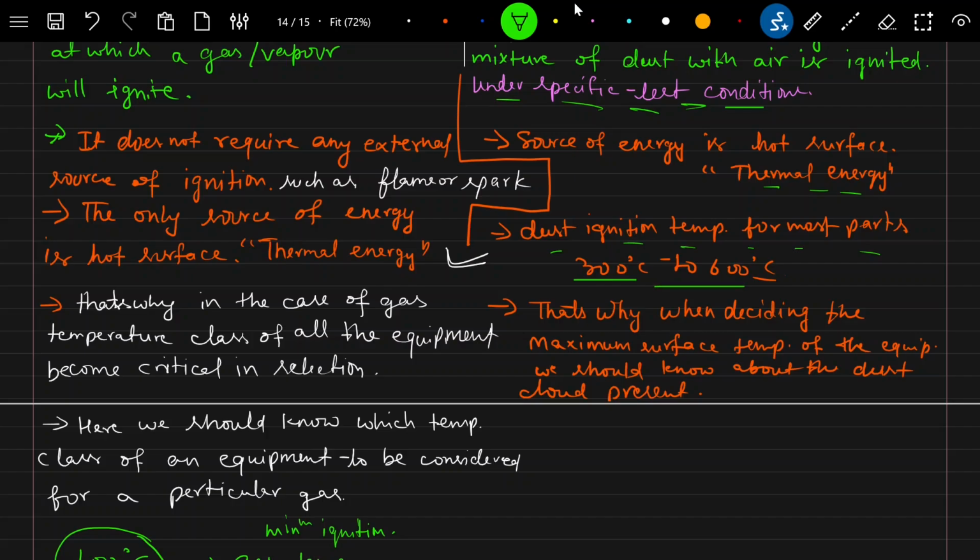So for the surface temperature of equipment present in the dust atmosphere, we should be very well aware of the ignition temperature of that dust. That's why it is mentioned here, when deciding the maximum surface temperature of the equipment, we should know about the dust cloud present in that particular area.